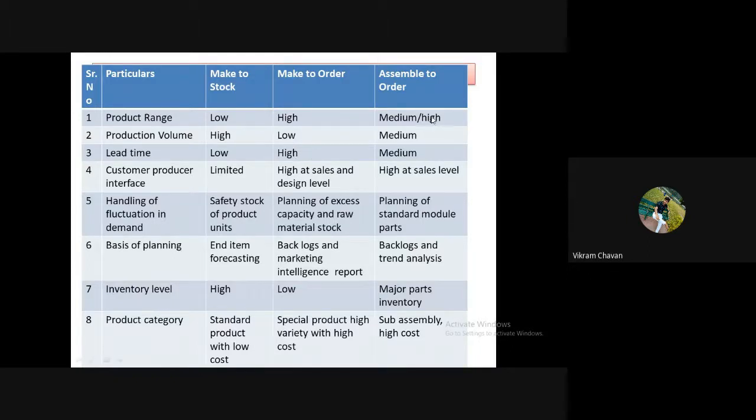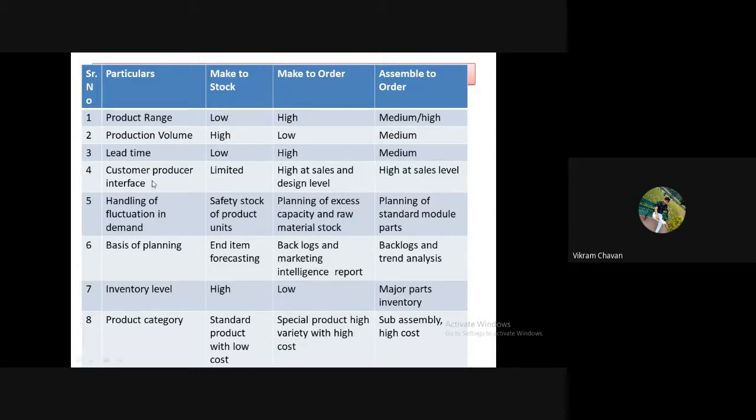Okay, and in assemble to order production, after the customer provides the choice, the assembly is prepared. So some time is required to assemble the product, and that will be considered a medium lead time.